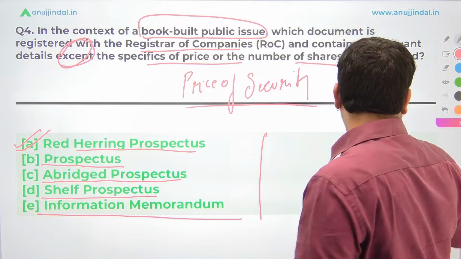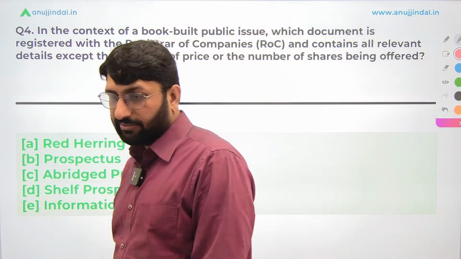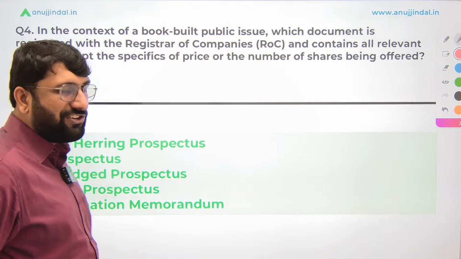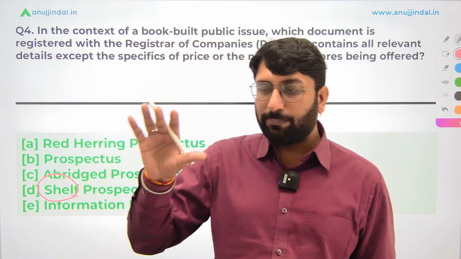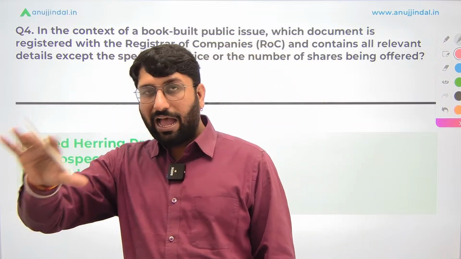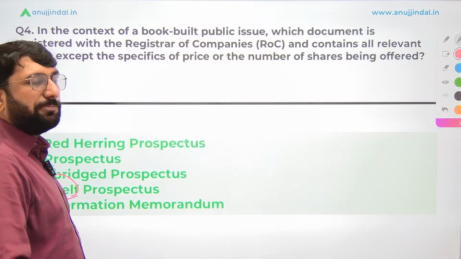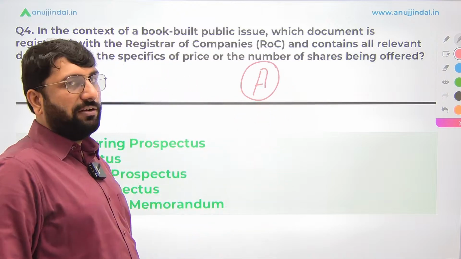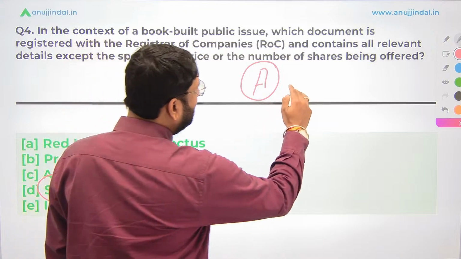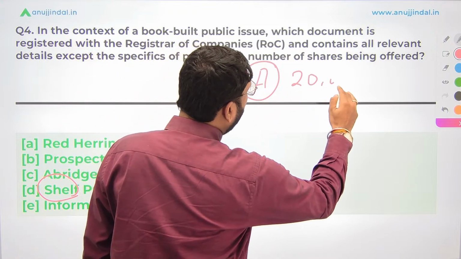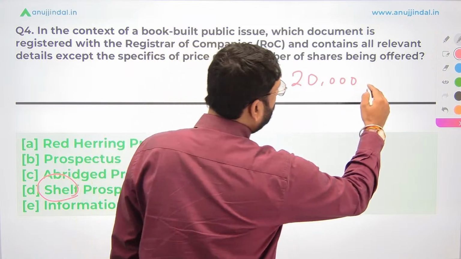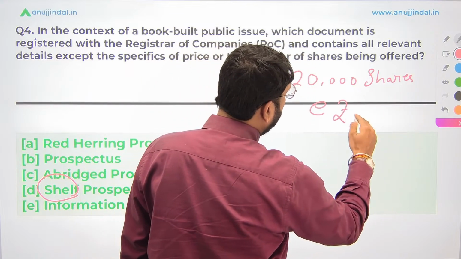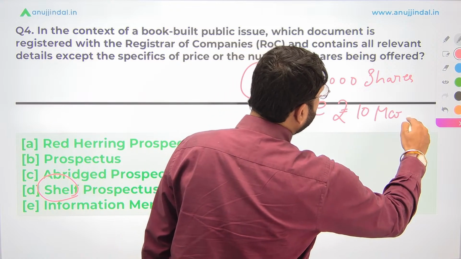Now a lot of students are asking me, sir, what is a shelf prospectus? You can derive the term from shelf. Shelf is a place where you keep things. आप वहां पे सामान रखते हो shelf पे. So shelf prospectus is like, let's say company A has determined in the beginning of the year that it is going to issue, let's say 20,000 shares at the price of rupees 10 in the market. This is something which has been determined.